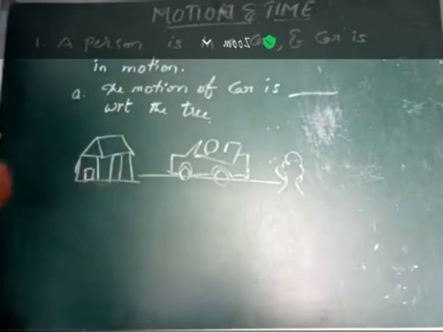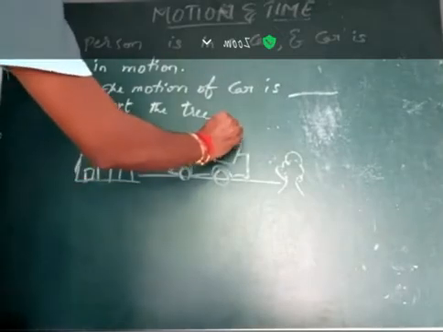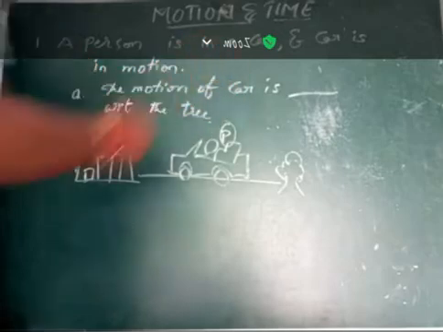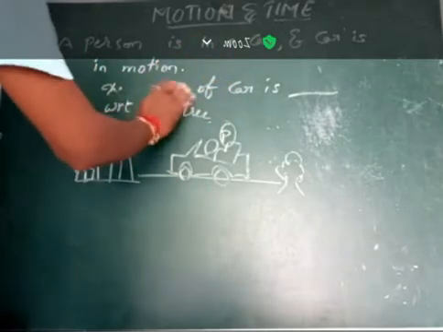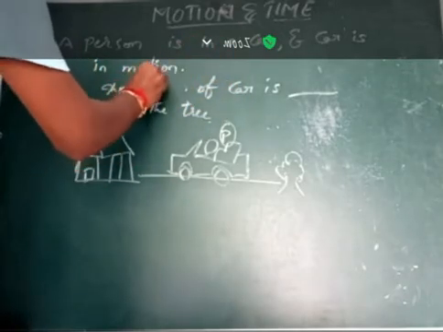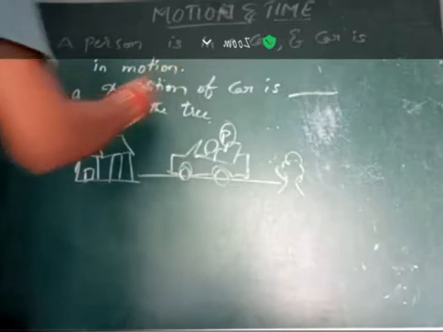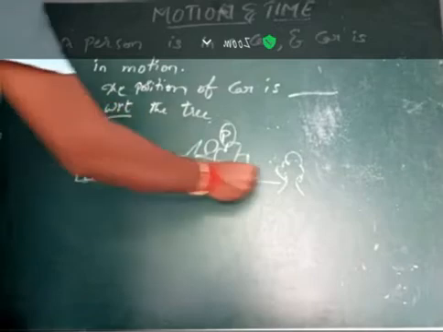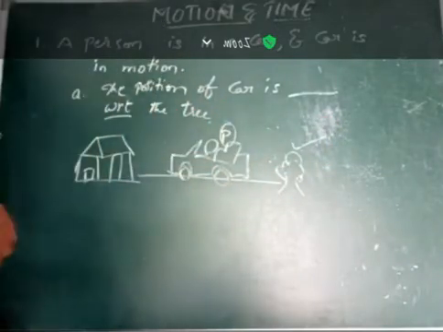A person is there here. The question is the position of the car with respect to the tree. What is the position of the car?